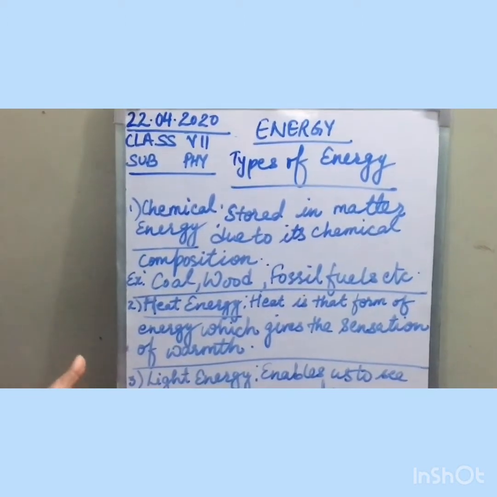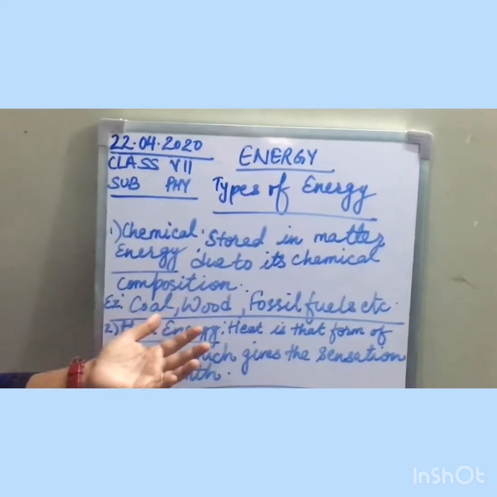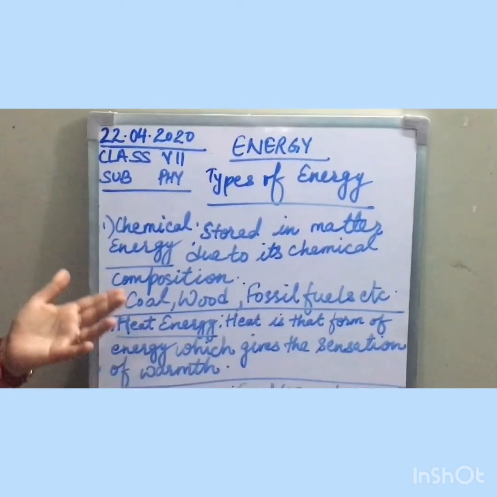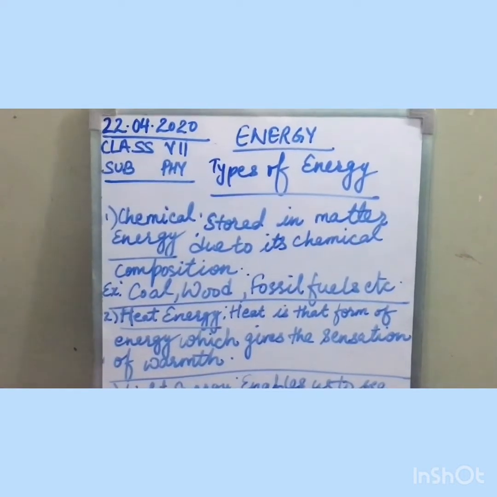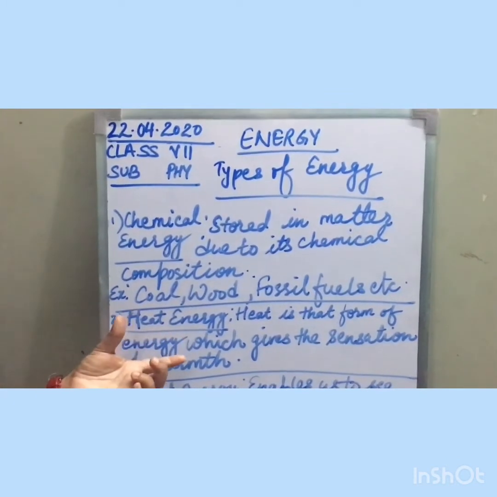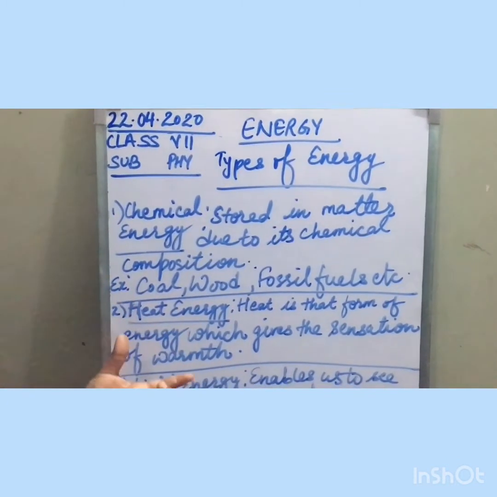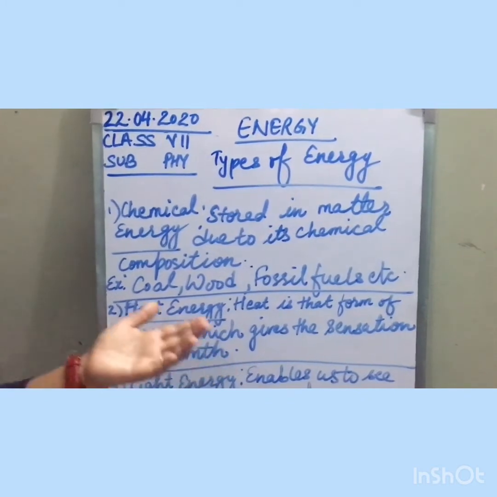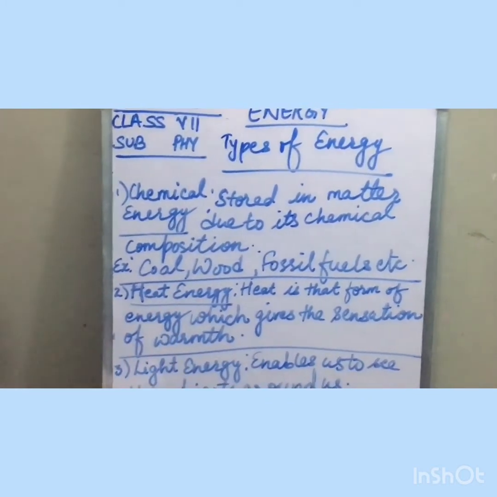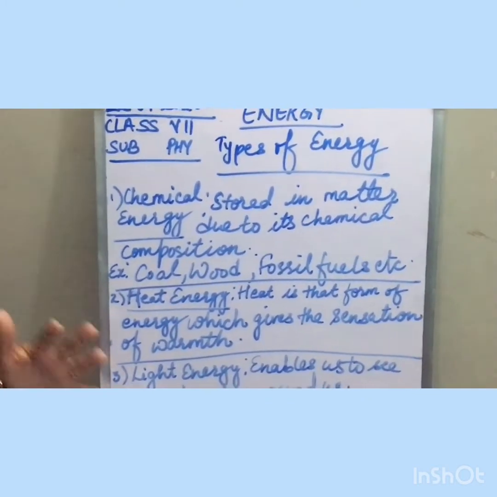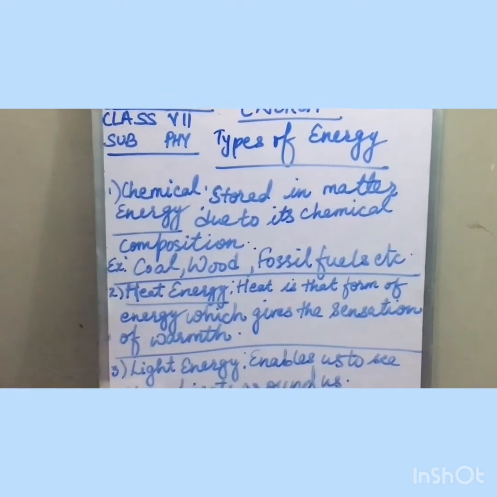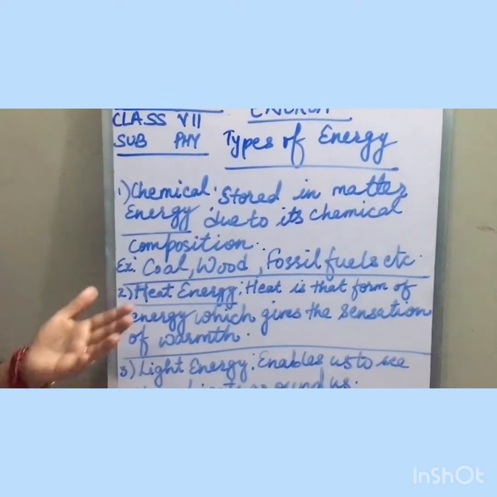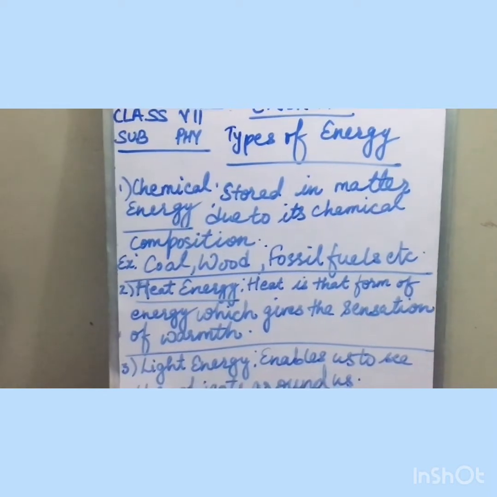When a fuel like wood, coal, petrol, diesel or natural gas is burnt, its stored chemical energy gets converted into heat energy, and by that heat energy we do our work. Now, heat energy is continuously being emitted by the sun. The sun is also giving us heat. It gives us heat as well as light.